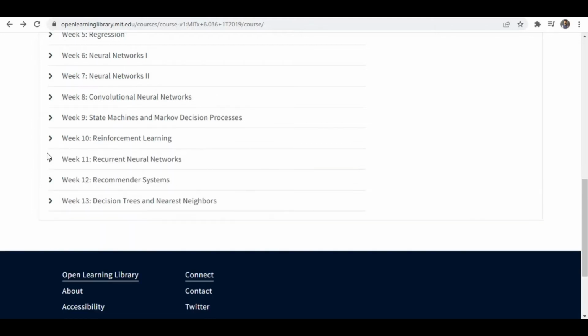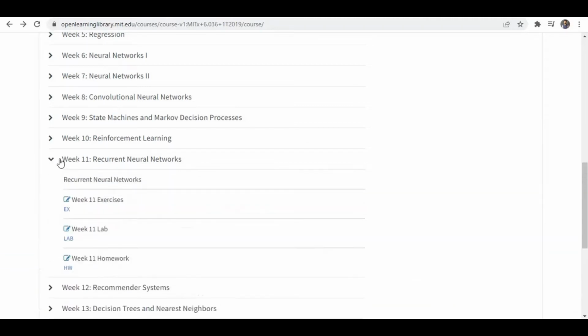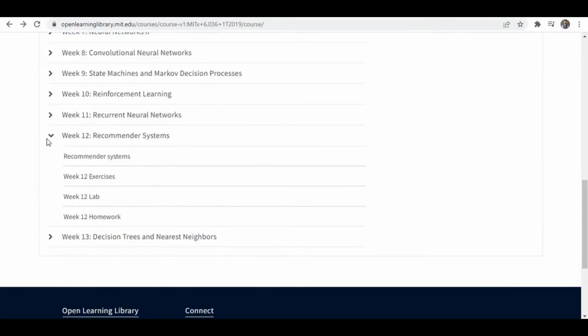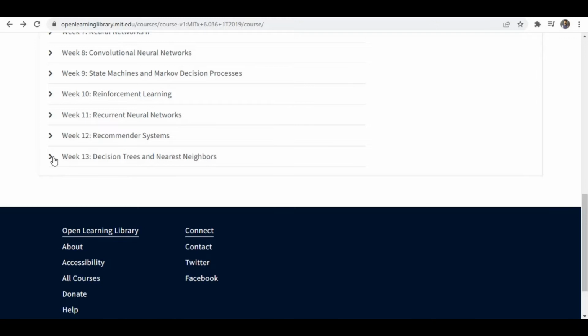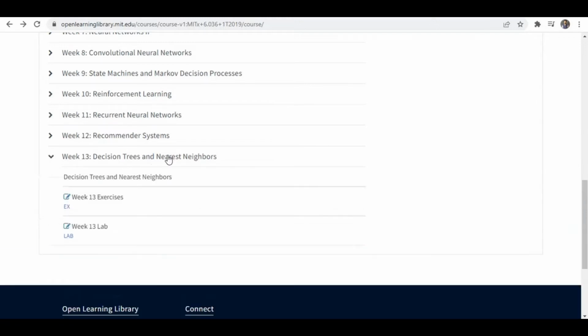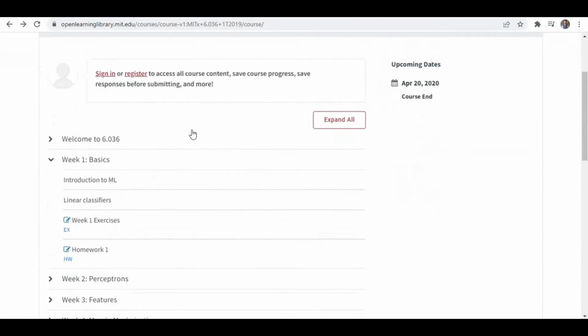You can see everything explained, like recurrent neural networks, recommender systems, decision trees, and k-nearest neighbors, right? They're covering all the basics of ML. You can just take this course.